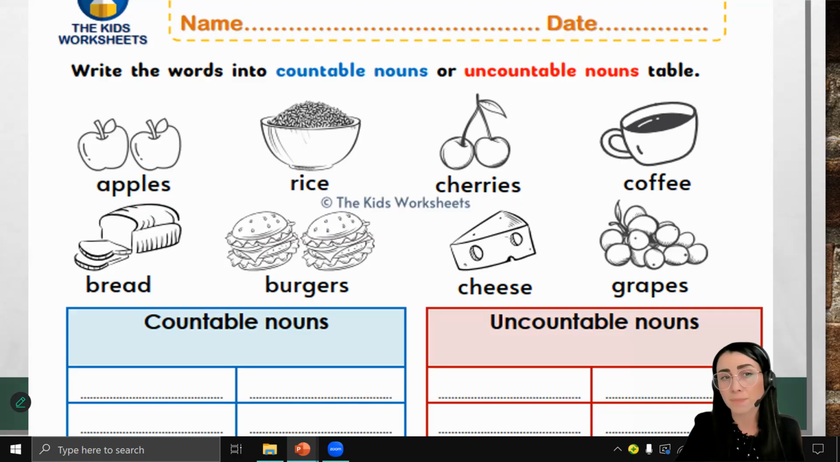Correct answers. Countable nouns are apples, cherries, burgers, and grapes. Uncountable nouns: rice, coffee, bread, and cheese. If you made any mistakes, don't worry. It's just the beginning of the topic. And if you have any questions about it, you can ask me in the comments below.